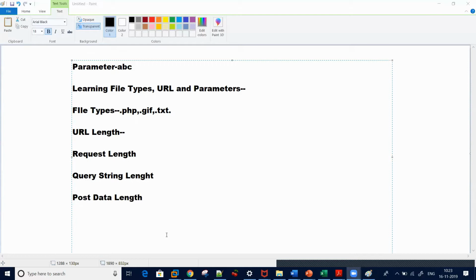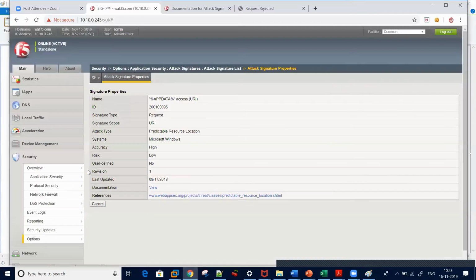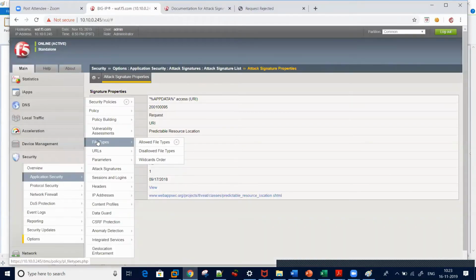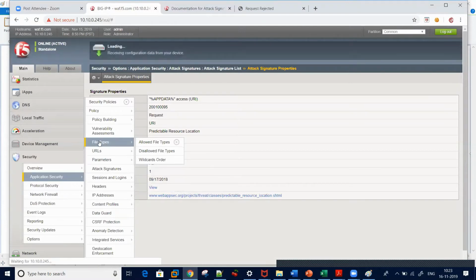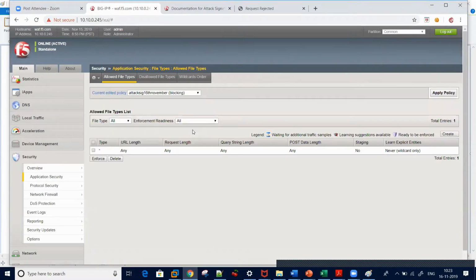Basically, when you go to Security, Application Security, you will see File Types, URLs, and Parameters. By default, can you see the properties? This is what I was discussing. By default, it's a wildcard. Wildcard means it will learn every entity. Any new entity that comes, like a PHP file, an ASP file, a GIF file, or a text file, it will learn through your application.